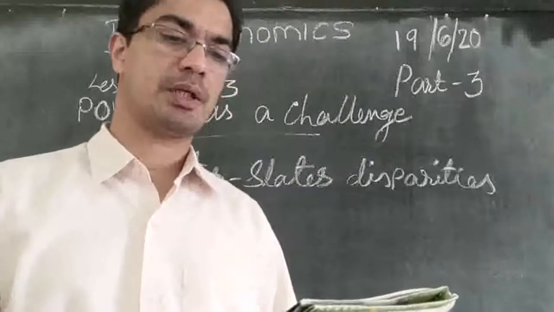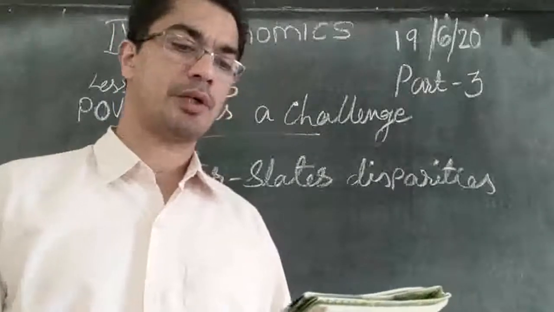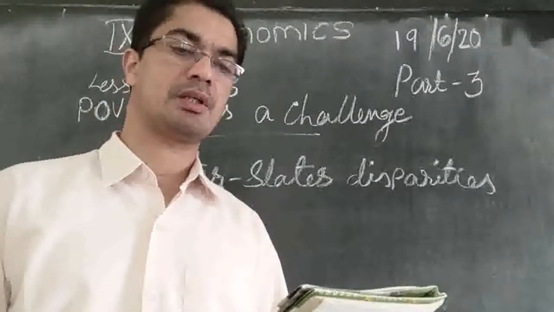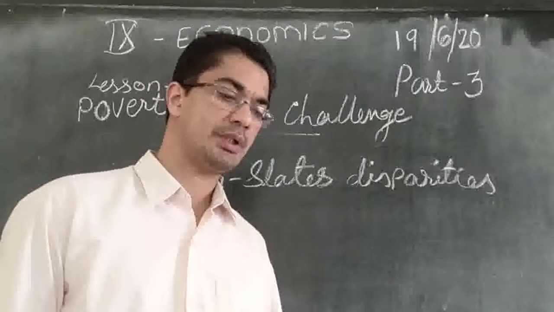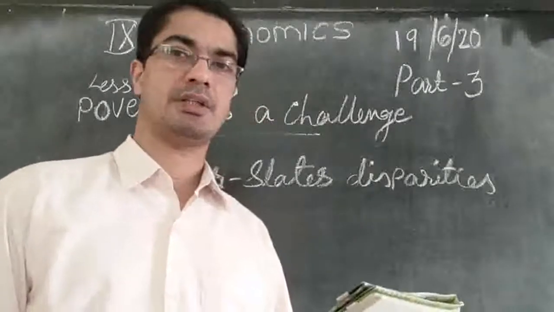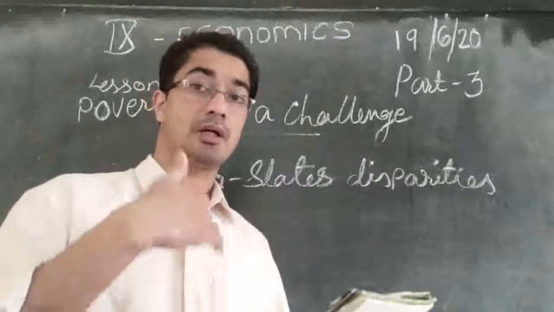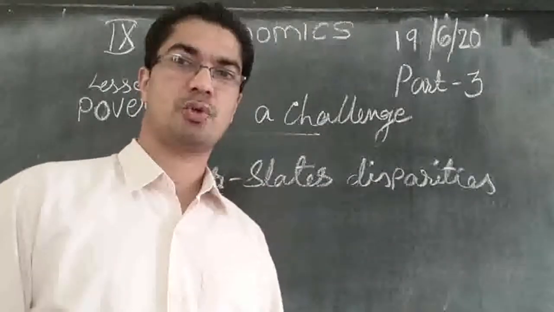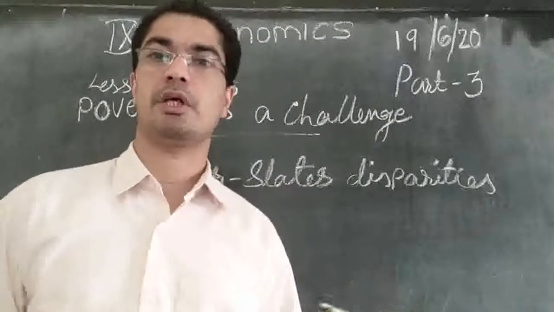Recent estimates show that in 20 states and union territories, the poverty ratio is less than the national average. That means they are better, they are richer. In 20 states and union territories, they are growing richer, they are improving.